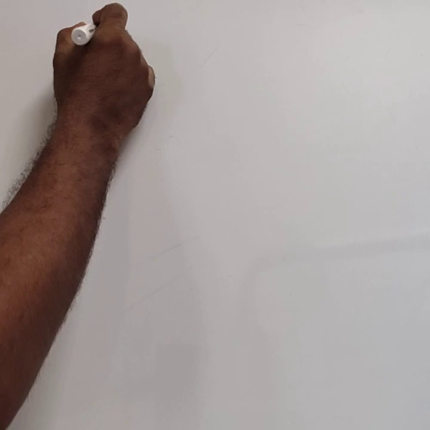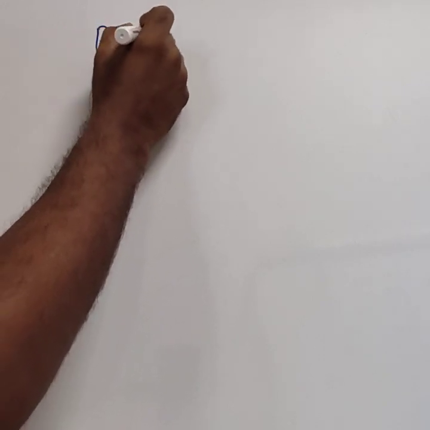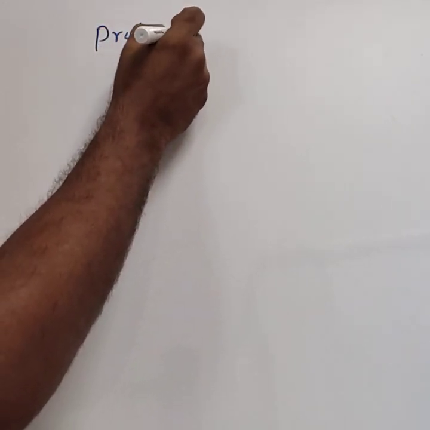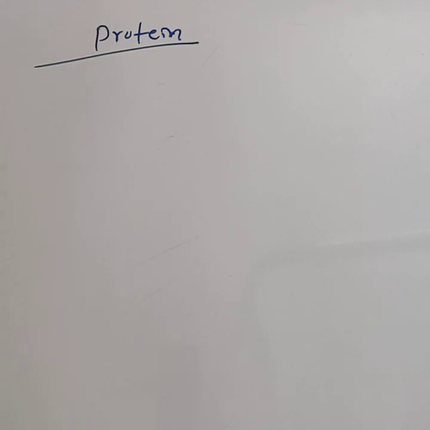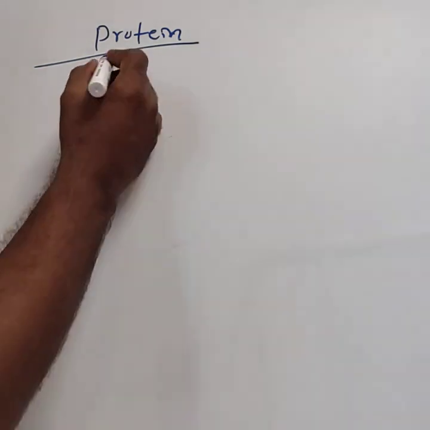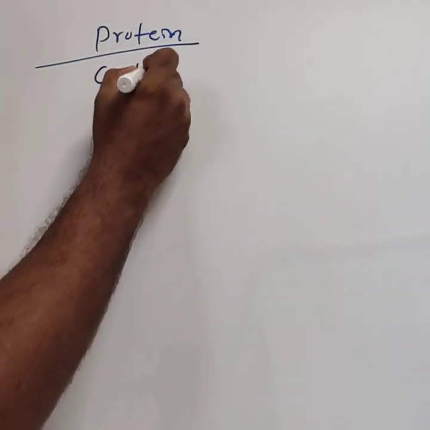Hello students, in this class we will study the next biomolecule, the protein. Proteins are complex nitrogenous compounds found in living systems.